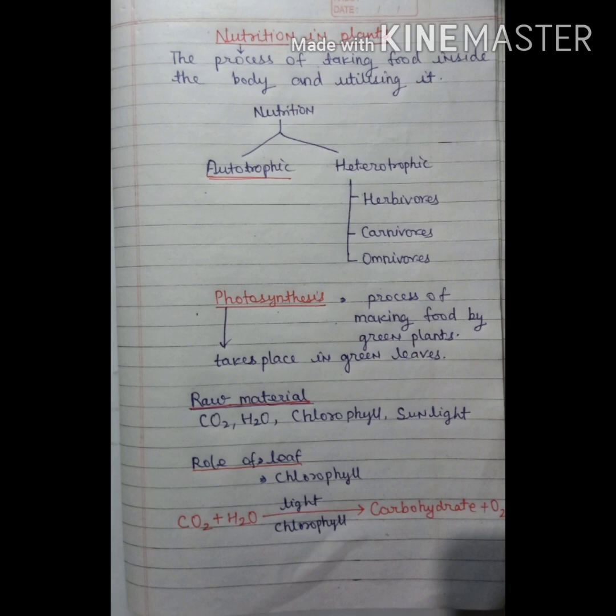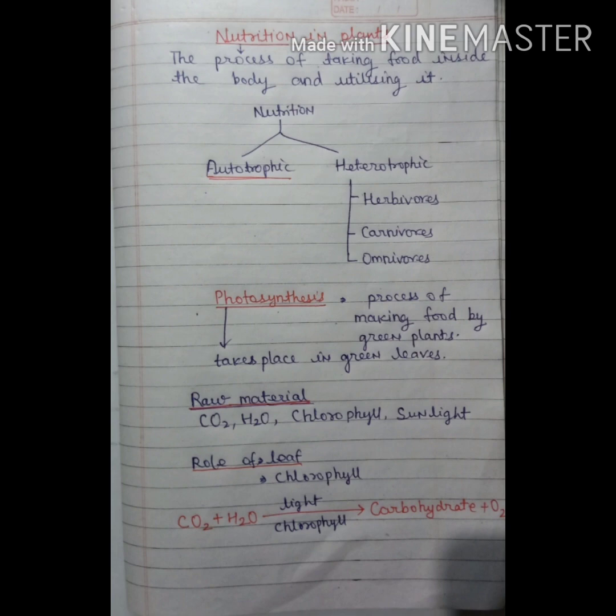How do plants get carbon dioxide? Plants get carbon dioxide from the atmosphere. In the atmosphere, carbon dioxide is present, and that is taken by the plant. This carbon dioxide enters through stomata in the leaves.